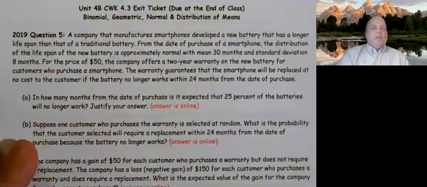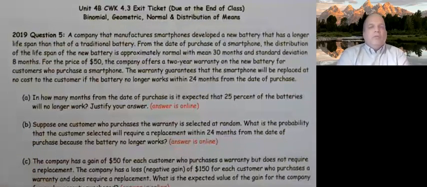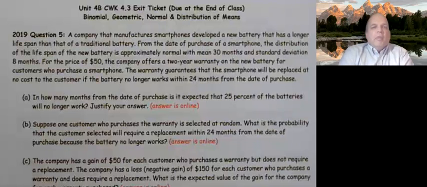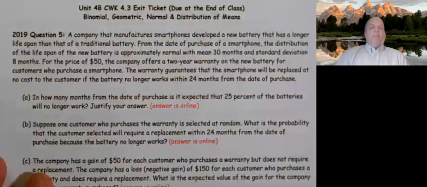All right, so we're going to begin going over the quizzes for the binomial, geometric, normal, and distribution of means. And we're going to begin with the exit ticket quiz that we took on Thursday and Friday of last week. A company that manufactures smartphones developed a new battery that has a longer lifespan than that of a traditional battery.